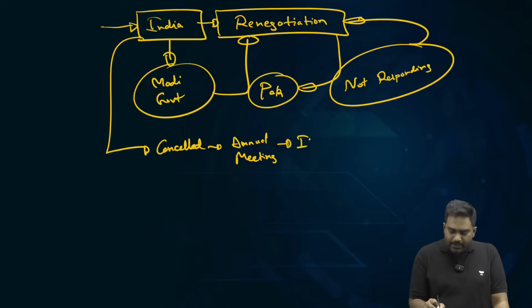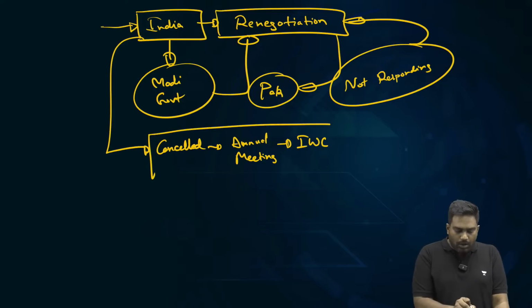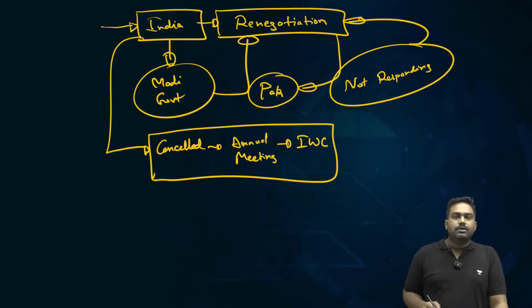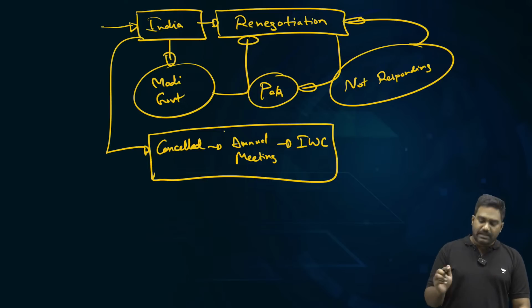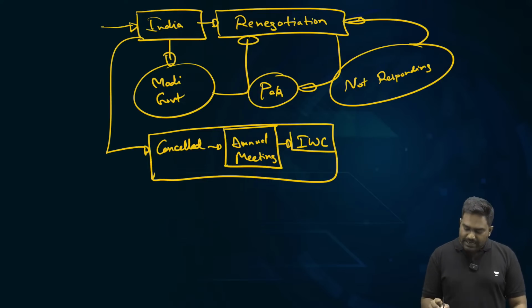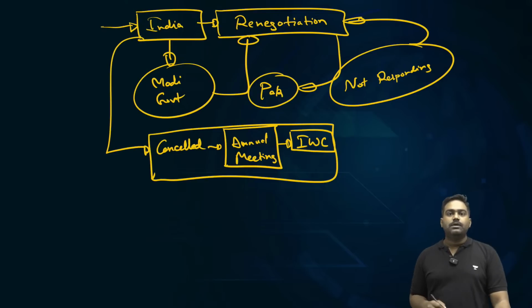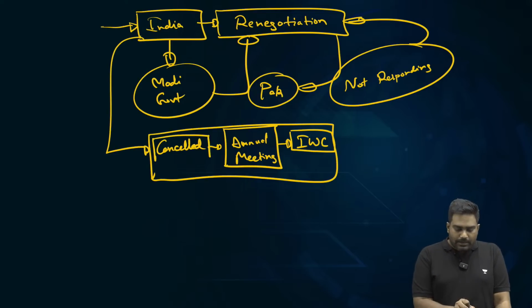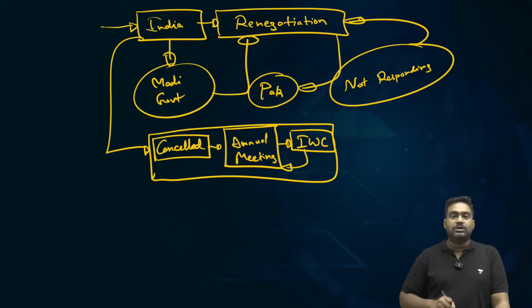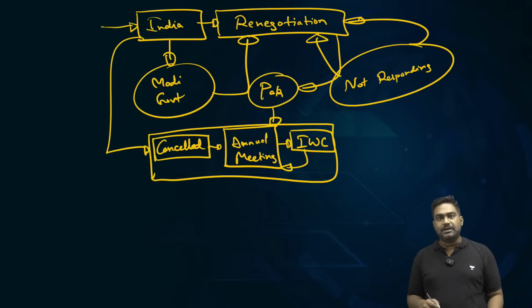See, I told you that even during wars and tensions, India and Pakistan have never cancelled the annual meeting of the Indus water commissioners. We have kept this engagement continuing. But recently, the Modi government pulled out from the annual meeting as Pakistan was not responding to India's request to renegotiate the terms of the treaty.